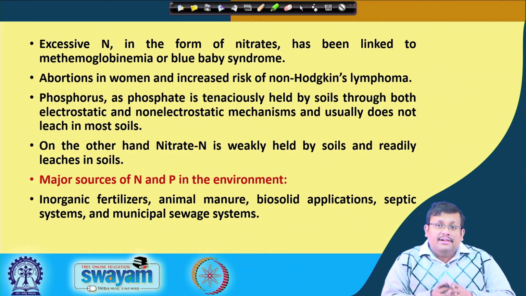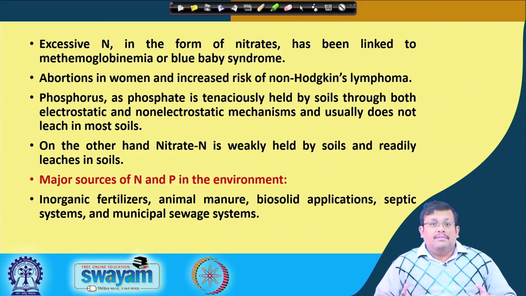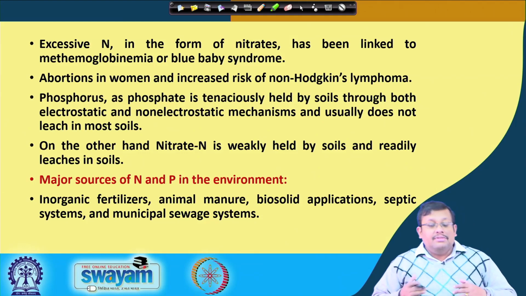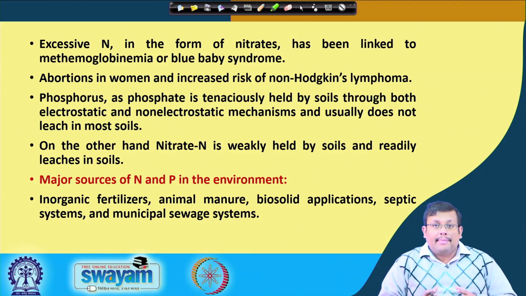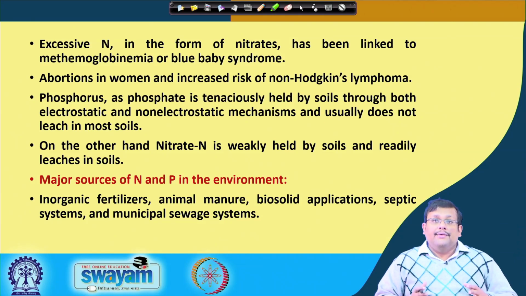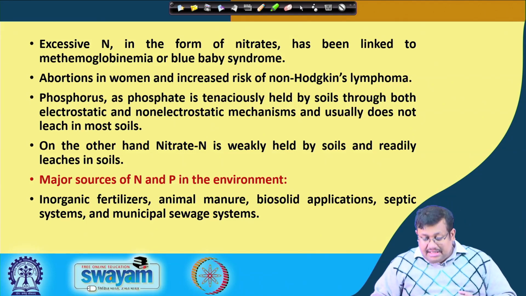Now, again remember that major sources of N and P in the environment are inorganic fertilizers, animal manure, biosolid application, septic systems and municipal sewage systems. So, the discharge from these sources, or application of some of these sources, has to be highly regulated to control the pollution scenario which is due to the nitrogen and phosphatic fertilizer.